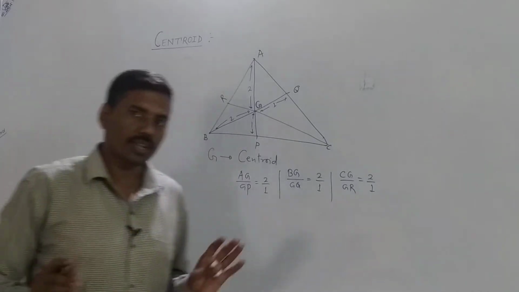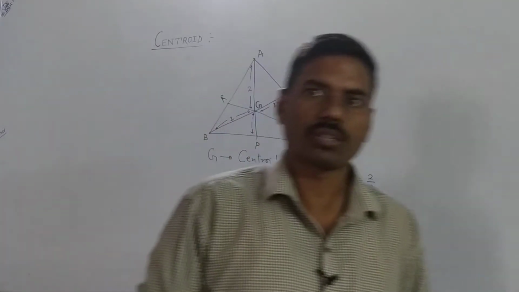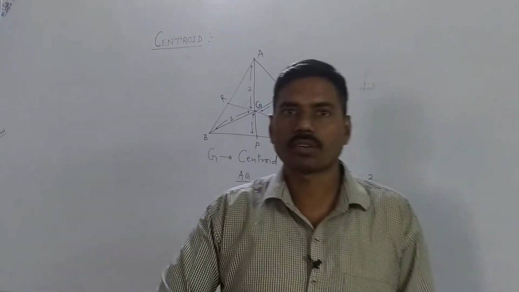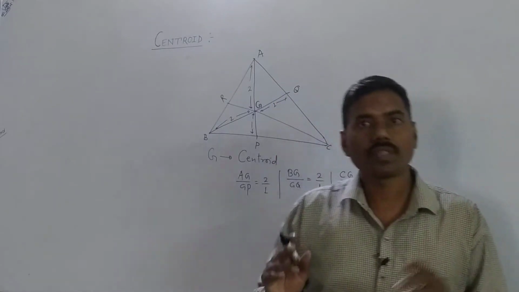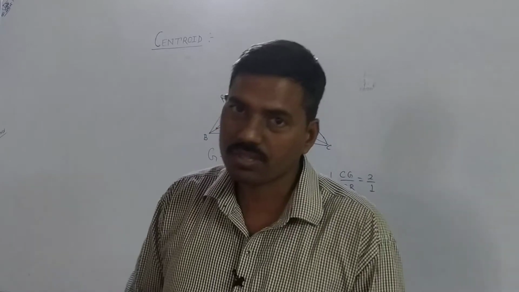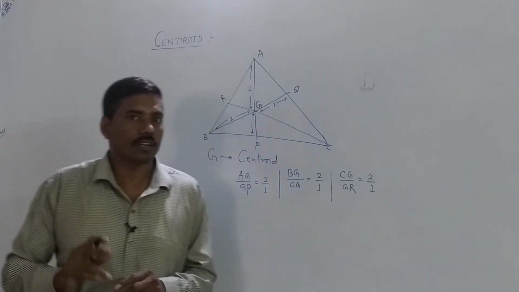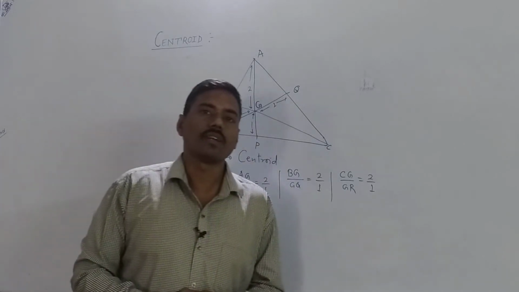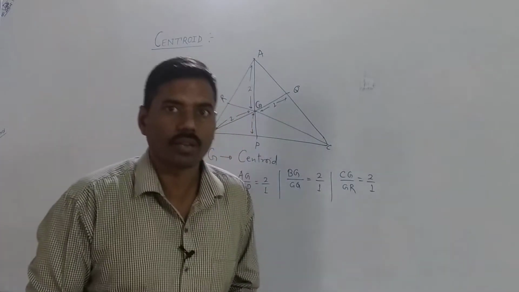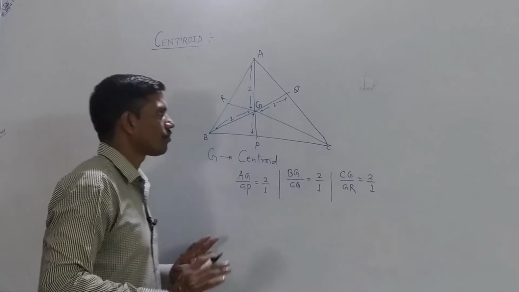Okay, so what is the characteristic, what is the property of centroid? Centroid is the point of intersection of the medians of a triangle, and centroid divides each and every median in the ratio of 2:1. Clear? Okay.